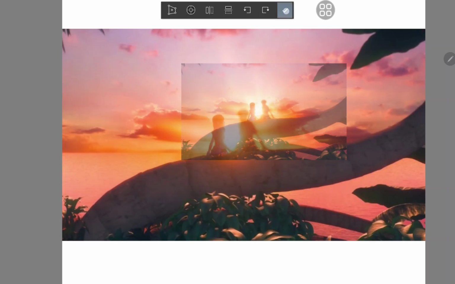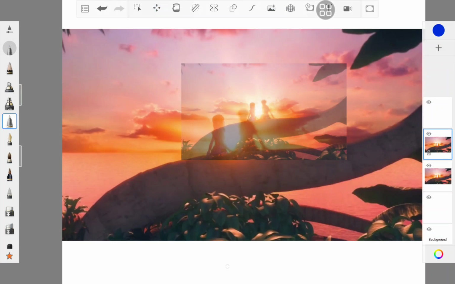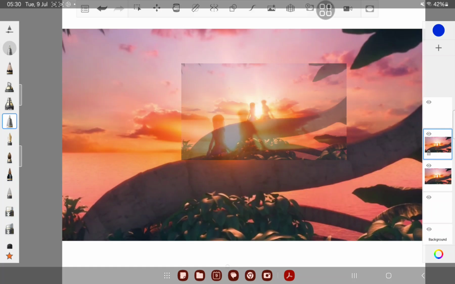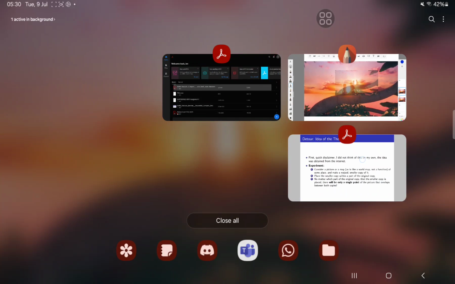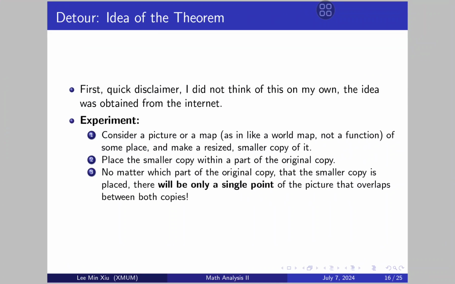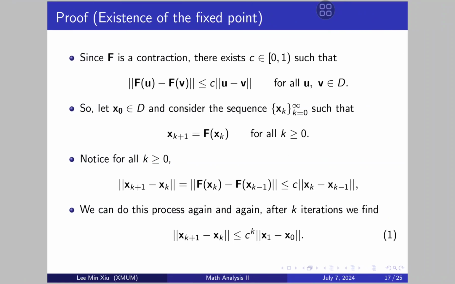Showing that there exists a fixed point here is easy, but showing that there only exists one is a bit hard. But anyways, let's go back and do the proof. The proof will be split into two parts. One part will be showing that the fixed point exists, and the other part will be showing that the fixed point is unique. So here, let's do this.